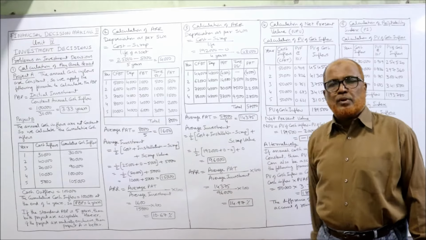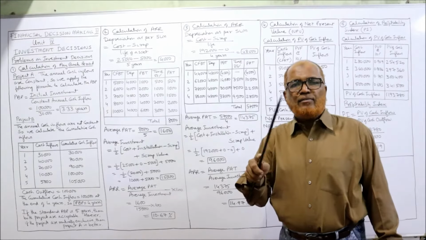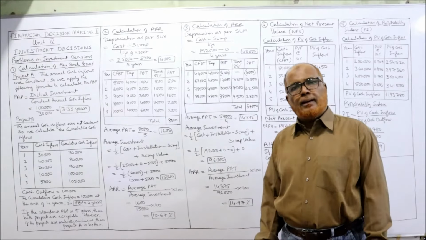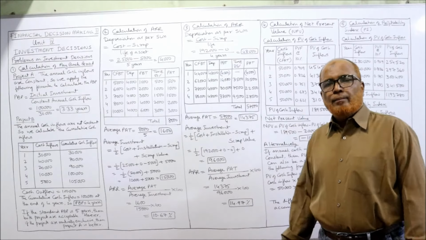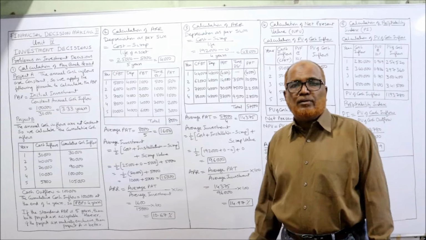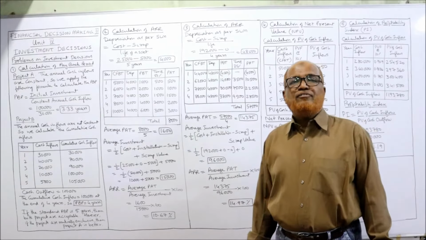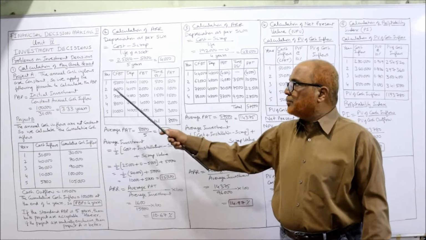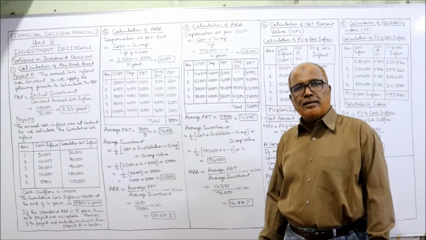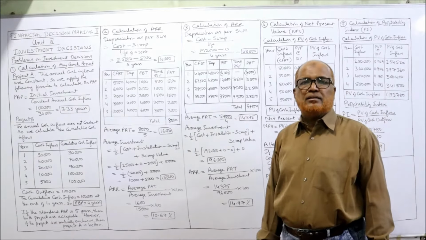Exactly similar to the previous problem. We have to find out the ARR. The formula for ARR, average PAT divided by average investment into 100. That is the formula. But in the problem, PAT is not given. Profit after tax is not given. Profit before depreciation and tax is given. CFBT is given. Just like the previous problem, we have to convert the CFBT into PAT. Right? So first we calculate annual depreciation as per straight line method.